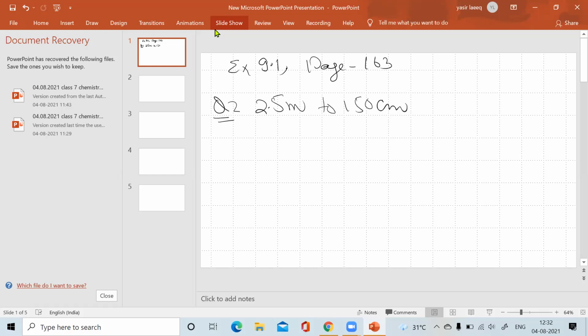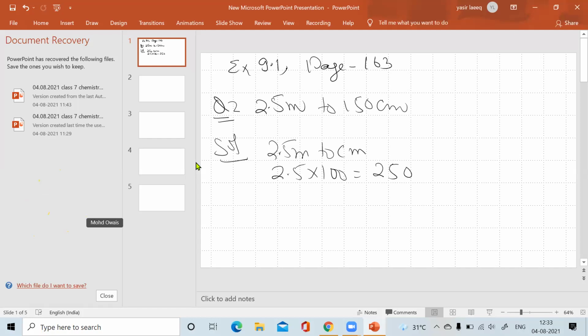Listen carefully how to do it, and do it stepwise. First of all, it is easy to convert in centimeter. So first convert it. We are writing 2.5 meter to centimeter. We know that 2.5 into 100 will be 250 centimeter. Remember to write down the units also.